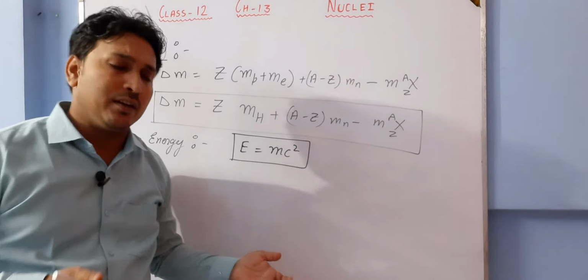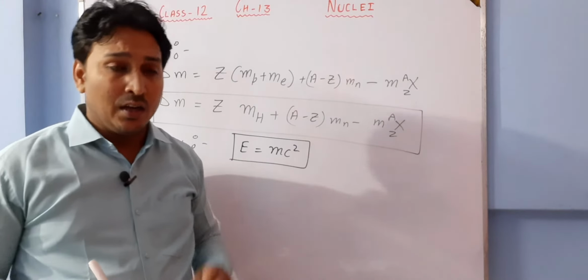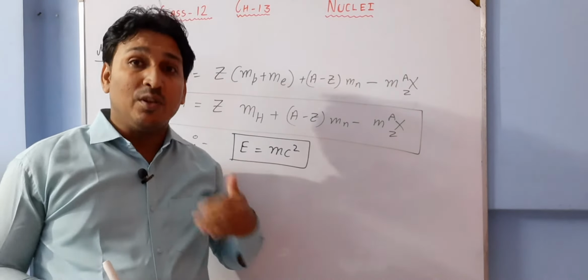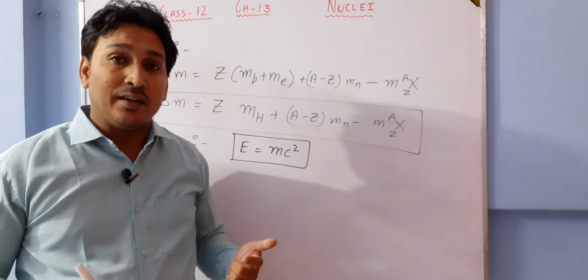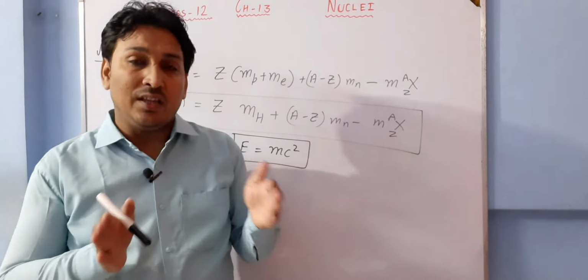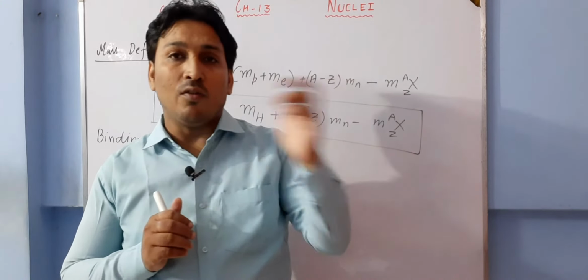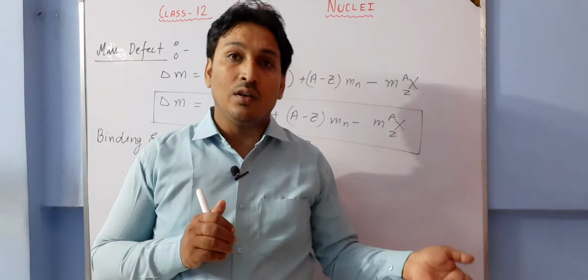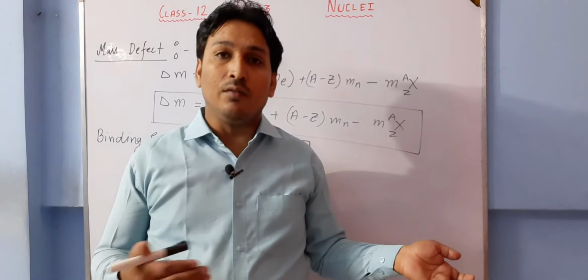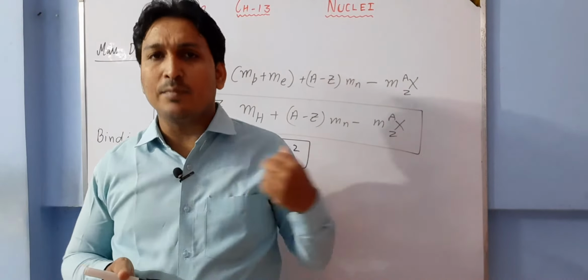It is also correct that if m is destroyed, then E amount of energy is released. But this equation elaborates something more: that mass and energy are interchangeable. We can convert mass into energy, and as per this equation we can convert energy into mass also, though we can't actually do it yet, we are still trying.